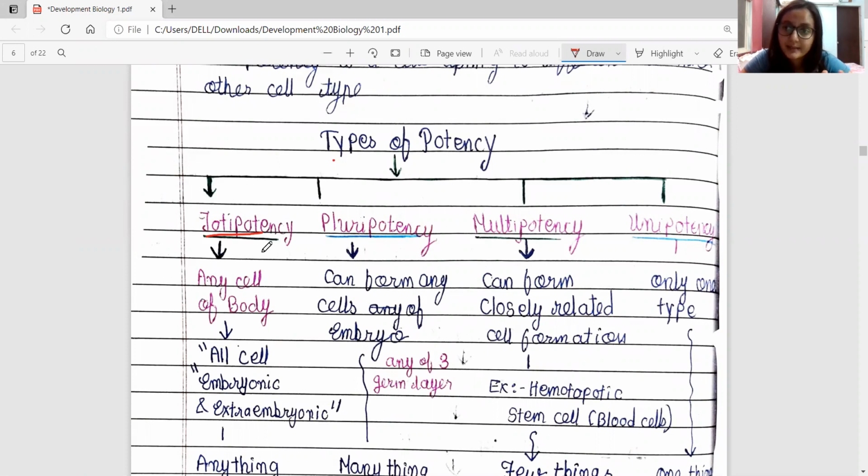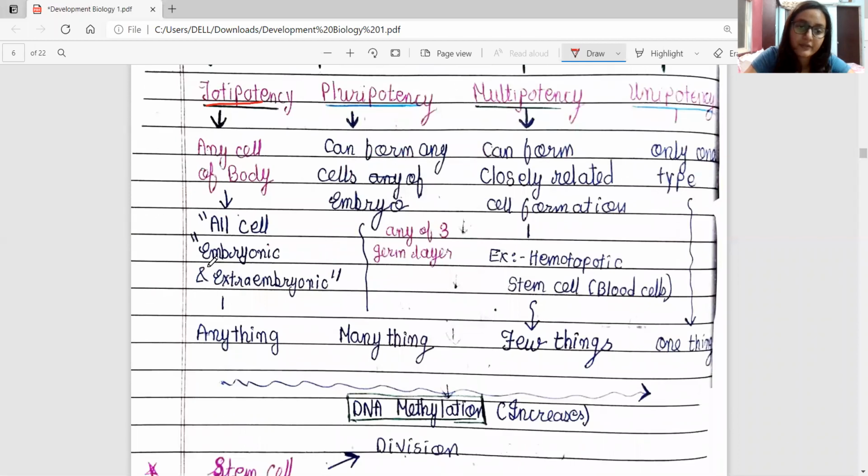So if that cell wants to be a muscle cell, it can be a muscle cell. If that cell wants to be a blood cell, then it will go into the formation of blood cells. So it can form any cell of the body. All cells, embryonic as well as extra embryonic cells, can be formed by totipotent cells. They can form the entire body, entire bodily cells.